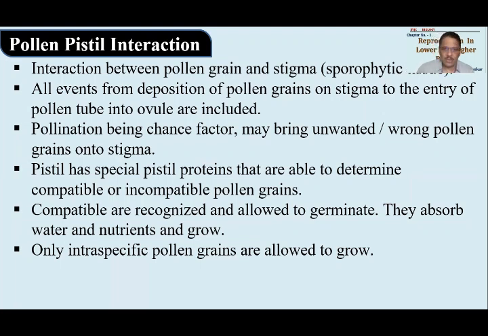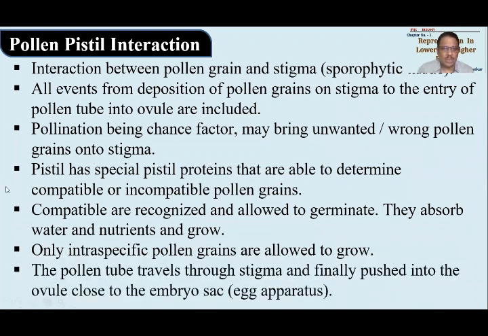Okay, characteristic feature. Fine. This is one more important characteristic feature. The pollen tube which is developed may travel through the style. It will cross the stigma, pierce the stigma, enter into the style, and will be pushed into the ovule very close to the embryo sac. You must know where the embryo sac is inside the ovule; the pollen tube should reach near the egg apparatus inside it, and then the male gametes in it are released. So this is the general mechanism that is followed. Okay, so remember it very well.